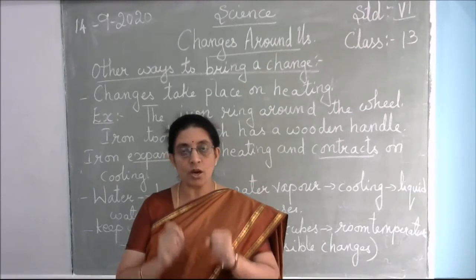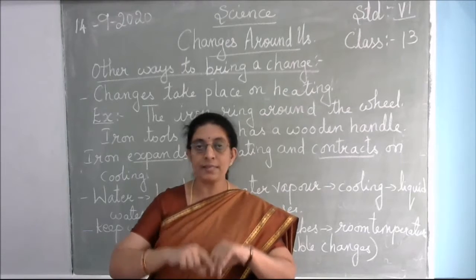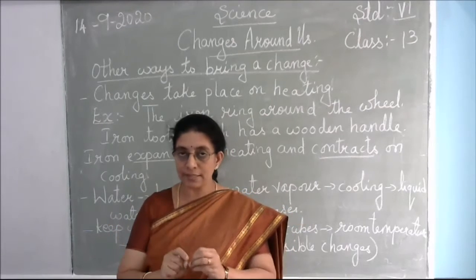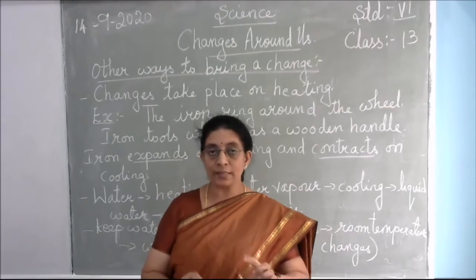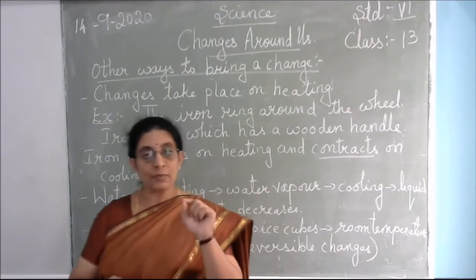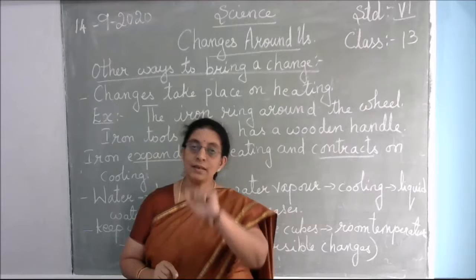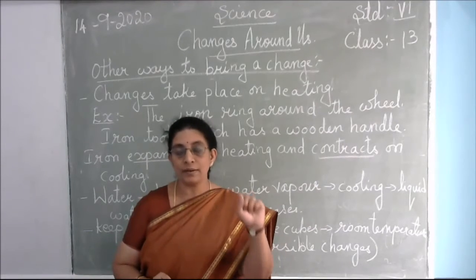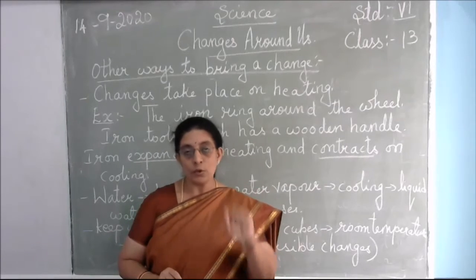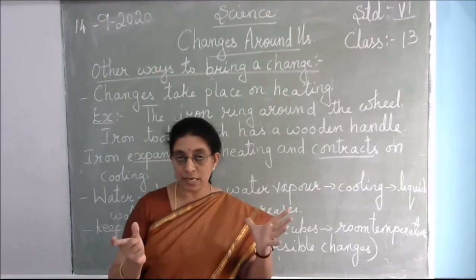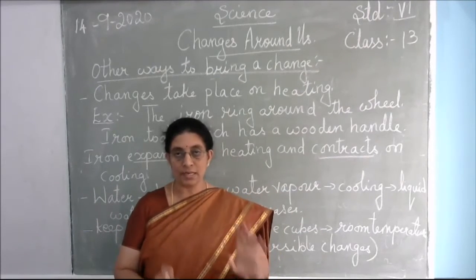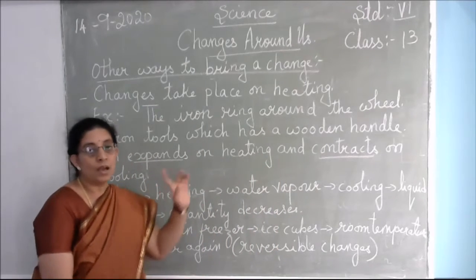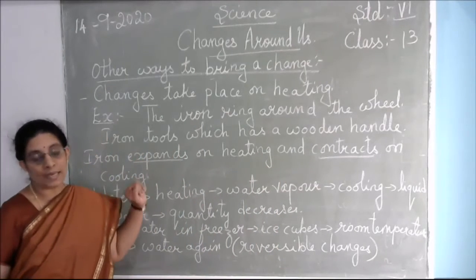Expanding is becoming big, contracting is coming back to the original size. That is why they take a measurement a little less than the circumference of the wheel. So iron, when heated, expands and when cooled, contracts. That is one method how the changes are taking place.